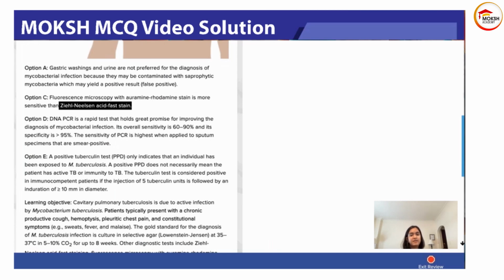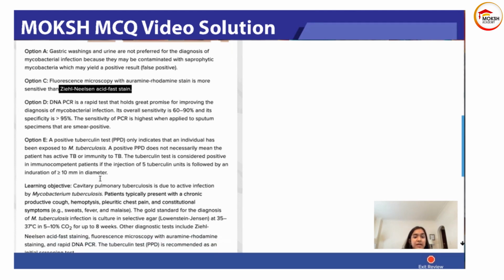DNA PCR is a rapid test that holds great promise for improving the diagnosis of mycobacterial infection. The sensitivity is 60 to 90%, specificity is more than 95%. So excellent sensitivity, specificity. Sensitivity is highest when applied to sputum that are smear positive.